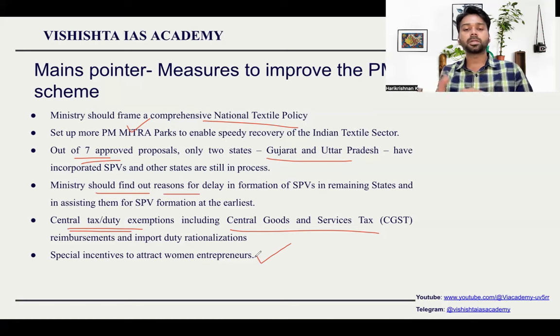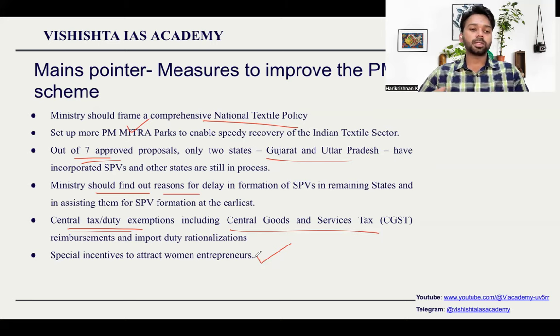So the PM Mitra Park is developing huge mega parks where everything will be there. Weaving, and then making it into clothes. There are 5 different Fs they tell, from the farm to the fiber, and then to the factory, and then make it into fashion, and then export it into foreign countries. So this is the 5F approach. So they tell everything will be there in the park.